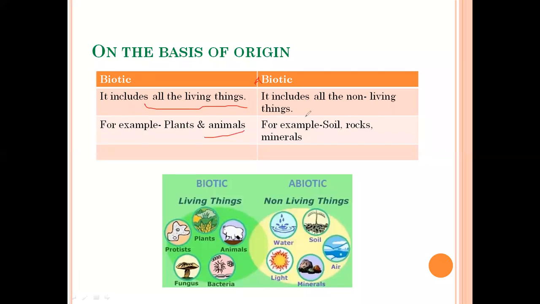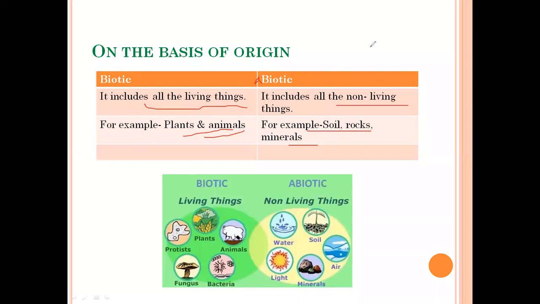And abiotic resources, all those resources which are considered as non-living. Just look at this picture: water, soil, air, minerals, light, all these are non-living, so we consider these resources as abiotic. So biotic resources include all the living things, while abiotic resources include all the non-living things. For example, biotic resources: plants and animals; abiotic resources: soils, rocks, minerals, water, light, etc.